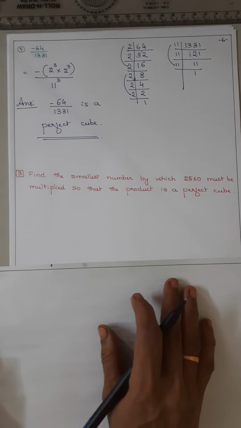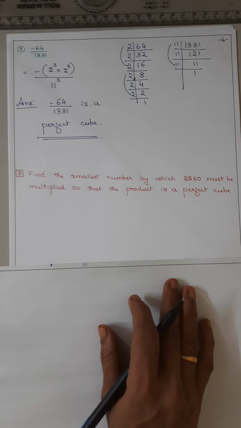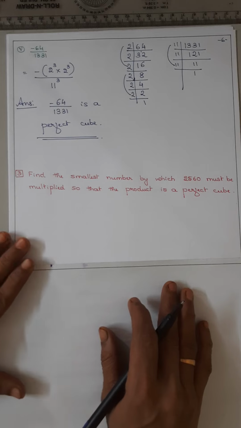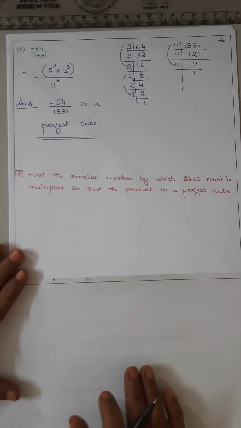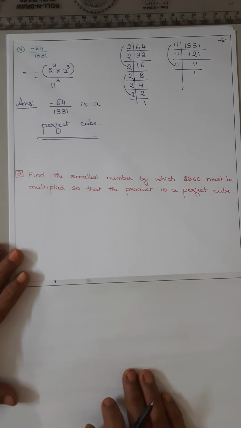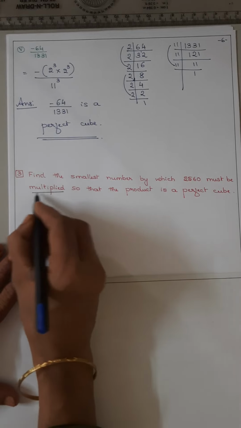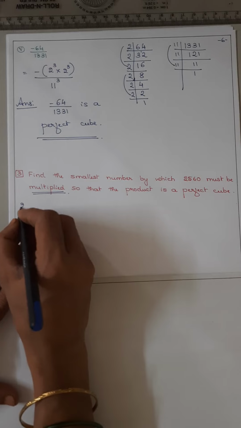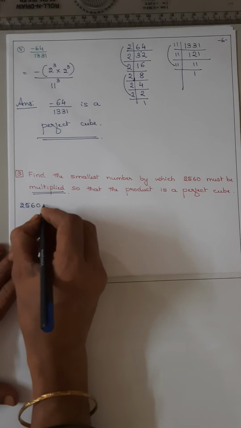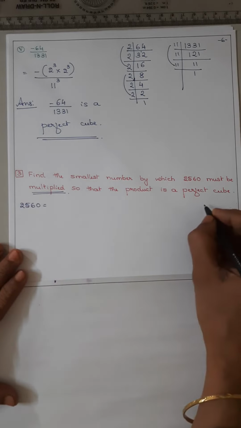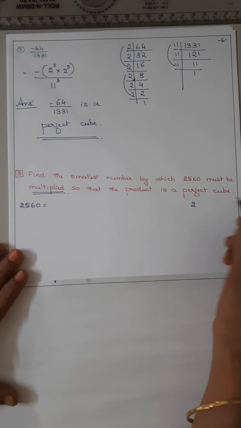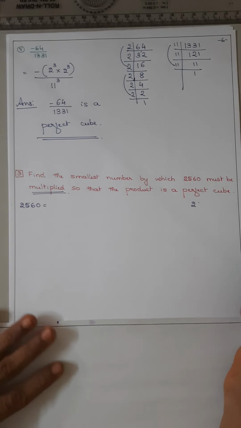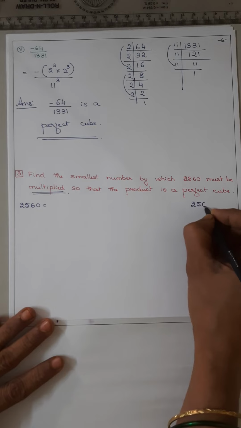Now coming to the third sum. Which is the smallest number by which 2560 must be multiplied so that the product is a perfect cube? Read the question properly and then start solving. 2560 can be written as, first do the prime factorization.